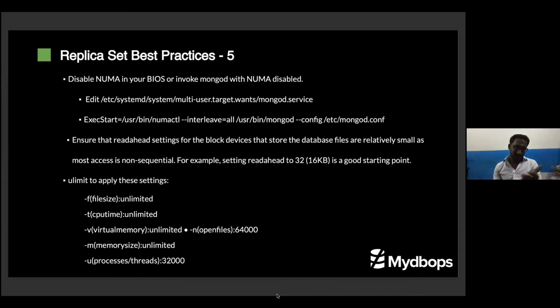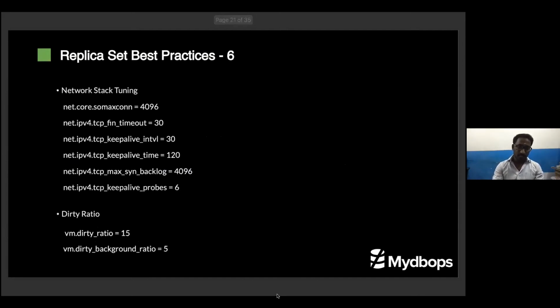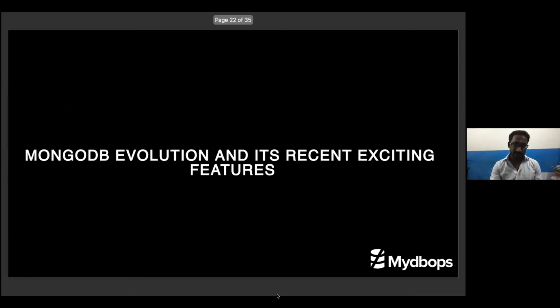All things I put very plainly and transparently in the slide. You can refer to it, and if you have any question, you can ask me at the end of the session, or you can write an email also. The other thing is the network level. These are the network parameters we always recommend. Below I have shared the dirty page ratio. I'm not going into more detail on what it is, sorry for that, but you can just Google the parameter and understand. These are the recommended values which we follow in production use cases.